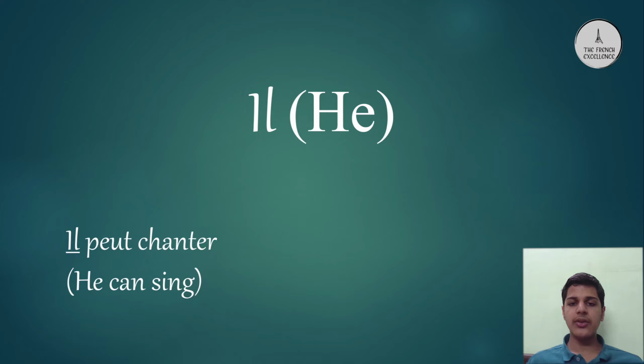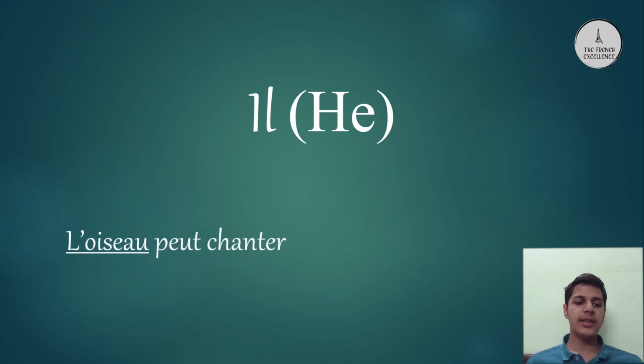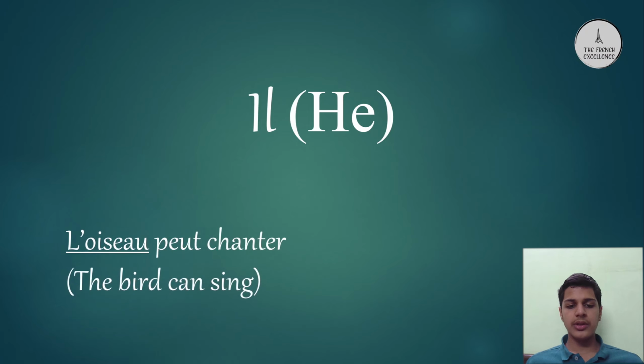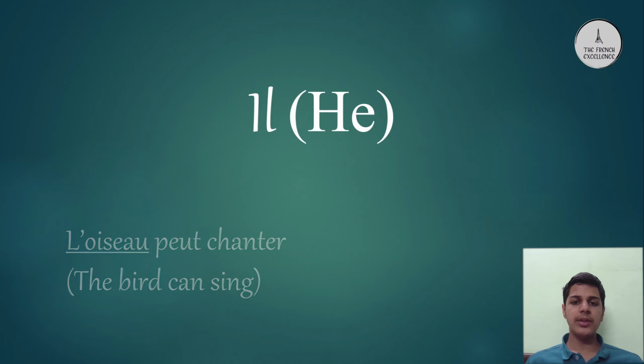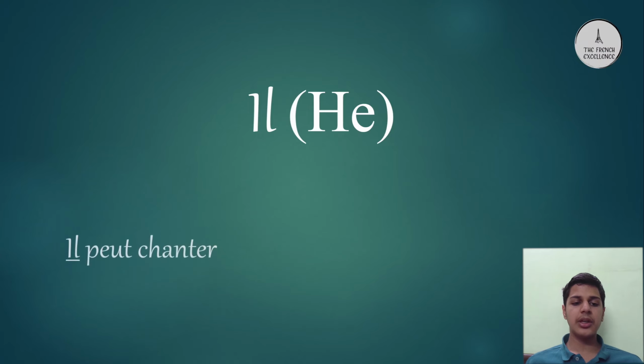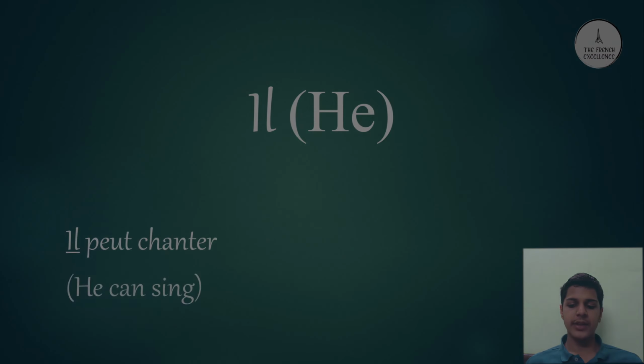Similarly, the pronoun il can also replace any masculine object or animal name. For example, l'oiseau peut chanter is the sentence which means the bird can sing. In this case, l'oiseau is masculine and hence it can be replaced with the pronoun il and the sentence can become il peut chanter again.